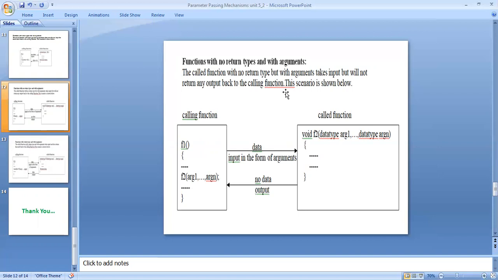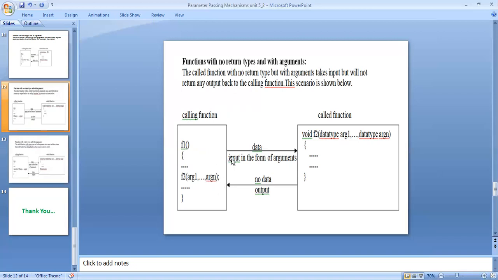It means that the input from the arguments is sent to the called function, but the called function cannot send the result back to the calling function. Only one-side communication with the function with no return type and with arguments. In this section, the calling function f1 calls function f2 with argument 1 to argument n, and the call must end with a semicolon.